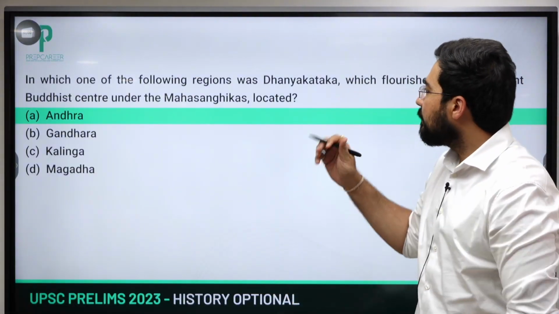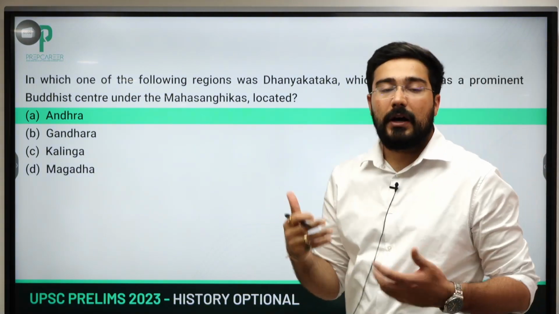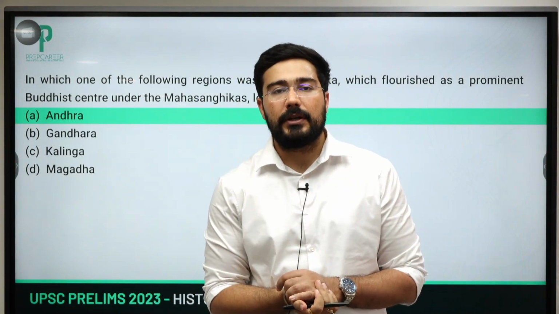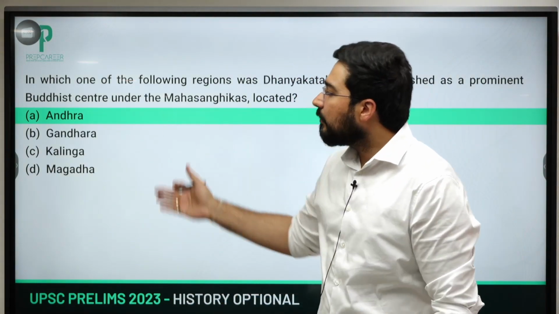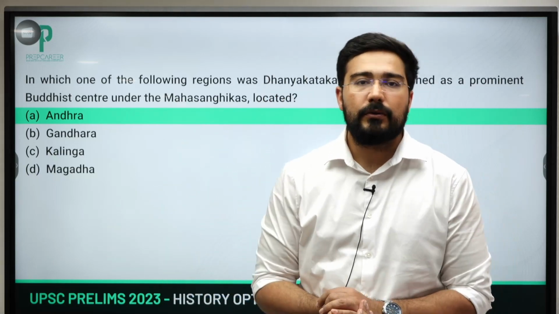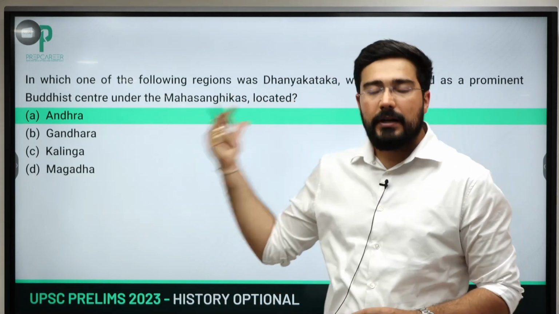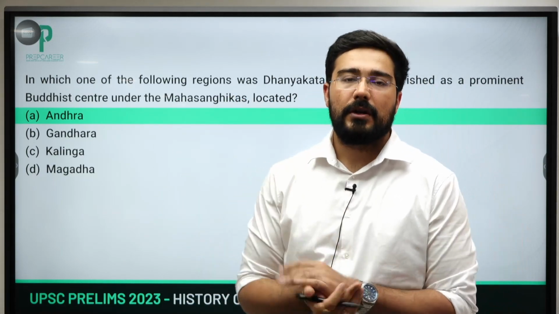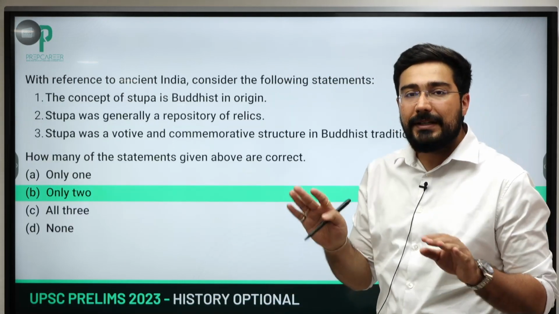Let us see the first part, in which of the following regions was Dhanyakataka flourished. So the answer is very easy, it is in the Andhra Pradesh region. Okay, this is the area where it was flourishing. The rest of the options can be easily negated, like Gandhara, Kalinga and Magadha, holding no specific relevance with respect to this. And Dharanikota, Dhanyakataka, these are the famous centers of Buddhism. Alright, so the answer is easy, it will become A. It was on the easier side.